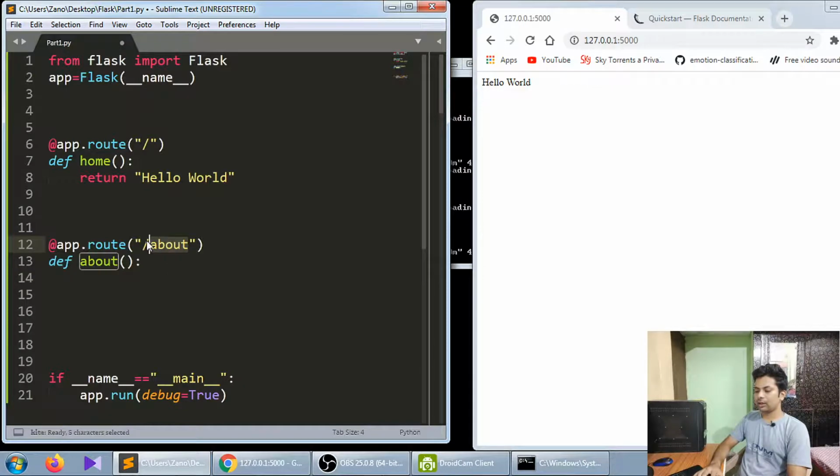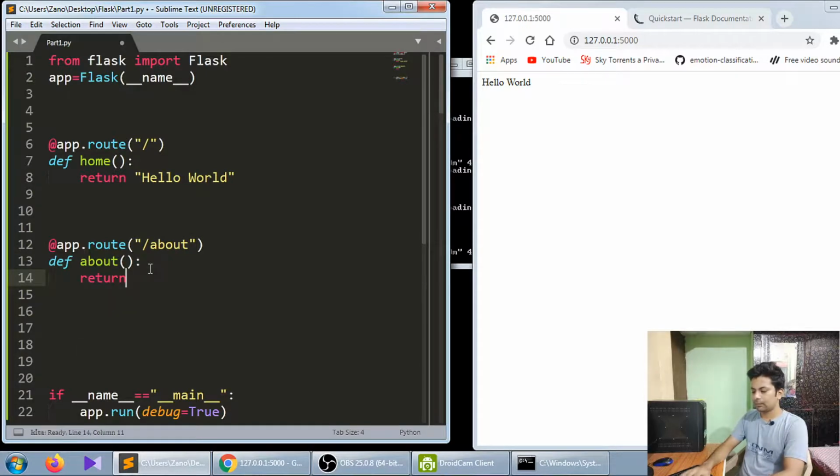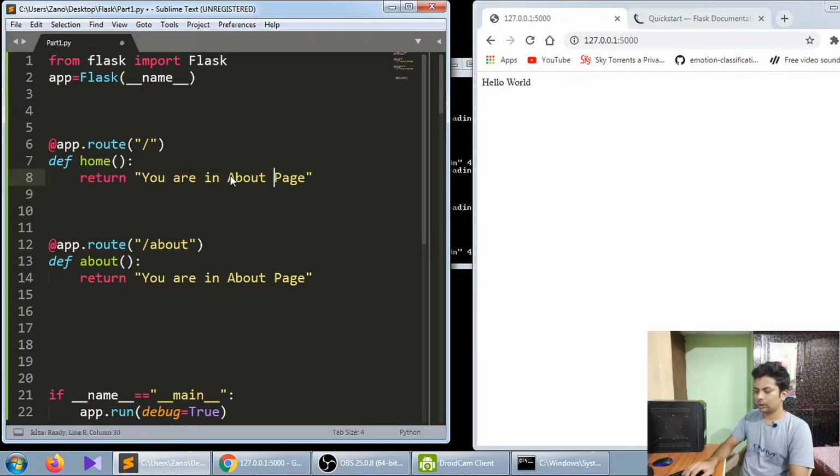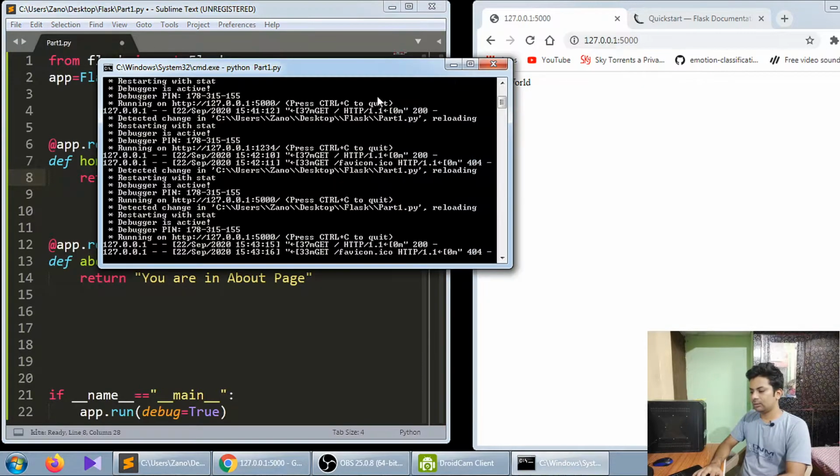You can have the route name and function name different, but it's preferred, as a company standard, to use the same name. Sometimes in future you'll get confused when you have multiple routes, so have the same name for your route and your function. So we'll return "you are in about page", and here we write the same thing, Control C, Control V: "you are in home page".